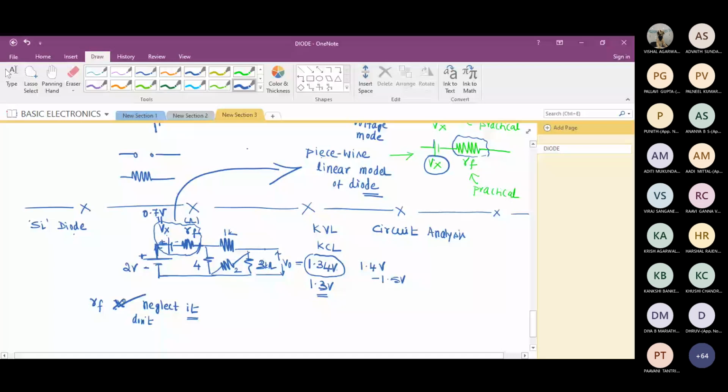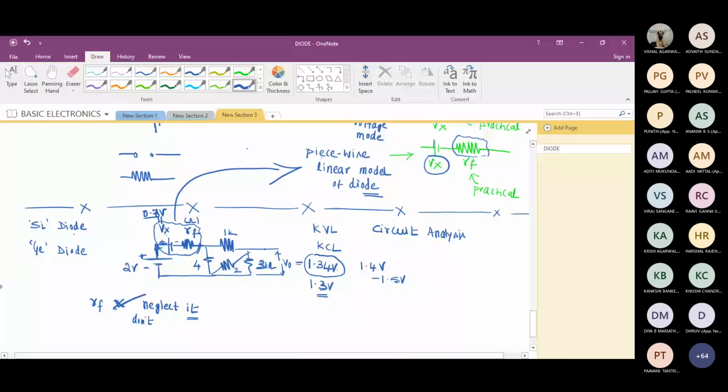When we add a diode to the circuit, do we always take the potential as Vx only? Yeah, Vx is the barrier, no? Suppose if I take a germanium diode, then what should I do? How much should I take? 0.3 volt. So what is actually Vx? Anybody?